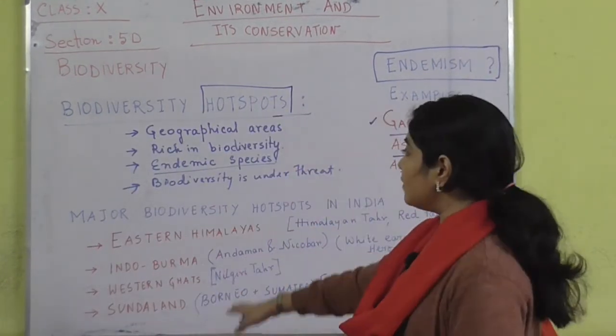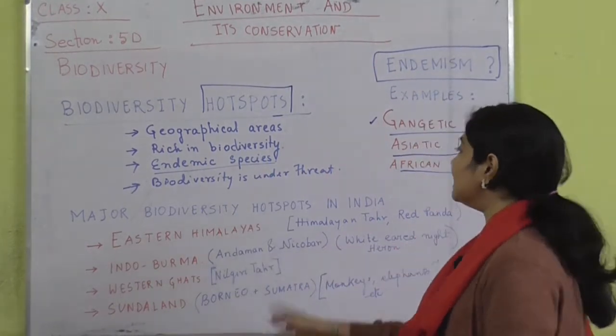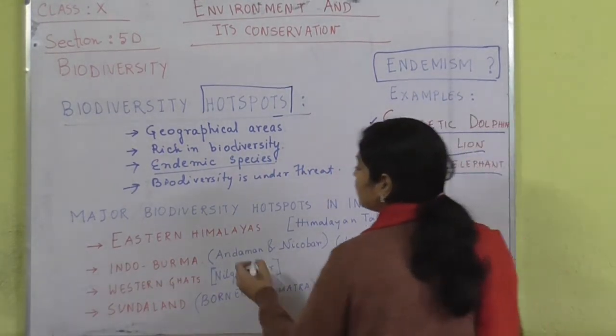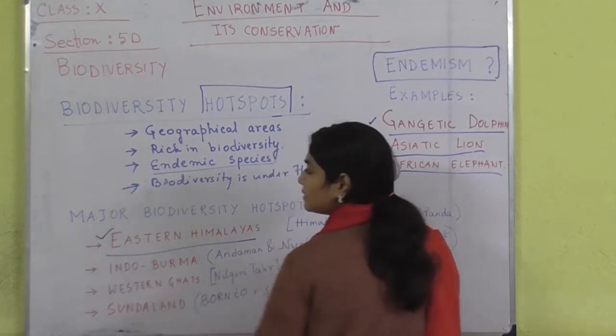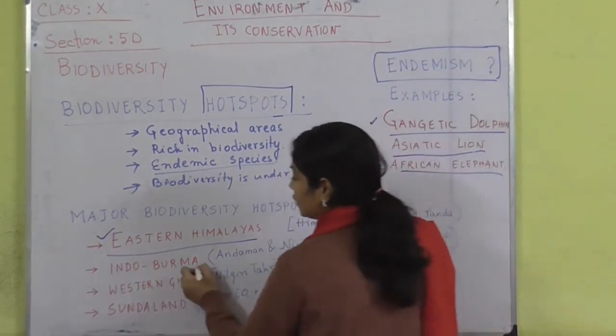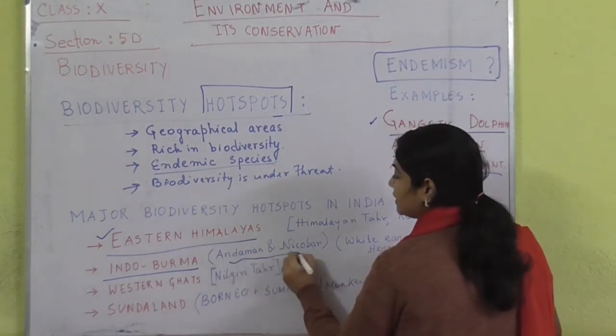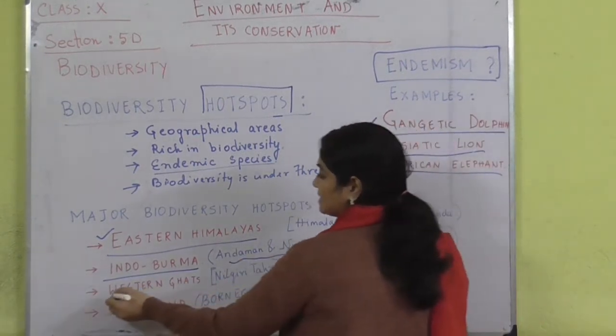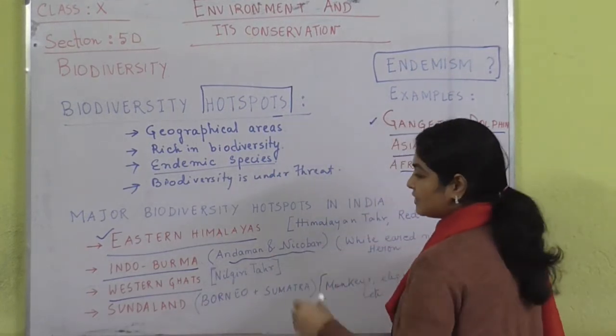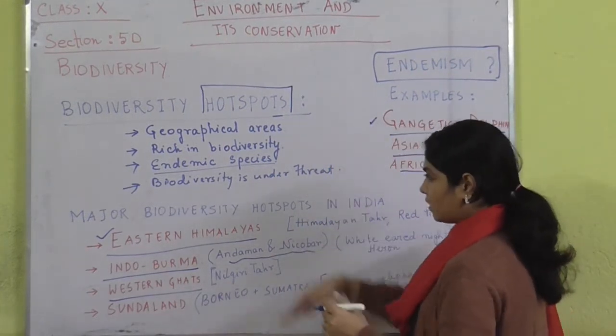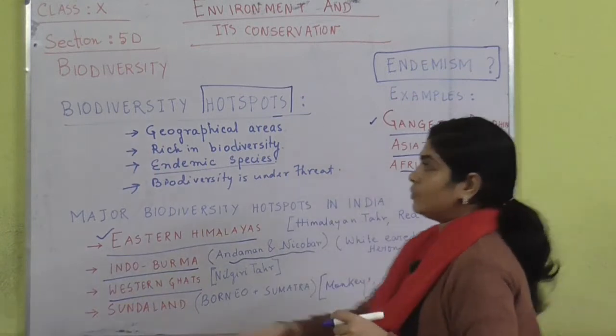Now we are coming back to the hotspots in India. Which are the hotspots in India? The Eastern Himalayas, the Indo-Burma region, which mainly includes the Andaman and Nicobar Islands, the Western Ghats, which we know, and the Sundaland. Sundaland is actually down there. I will just show you.